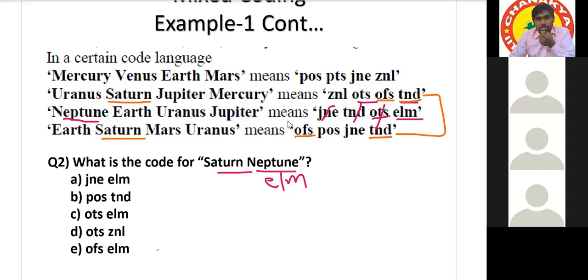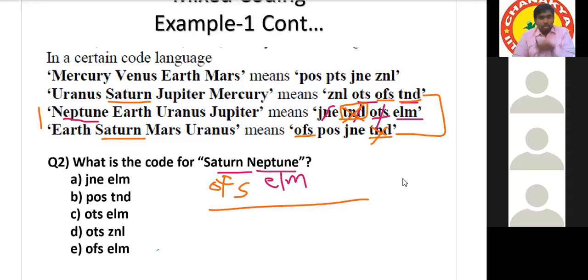But if we come to the third statement, TND is there. Yes or no? Yes, there is, sir. But there is no Saturn on the left hand side. So without Saturn, it cannot be the code. So TND cannot be the code for Saturn. Then OFS will be the code for Saturn. So OFS and ELM. Sir, should we compulsorily maintain the same order?